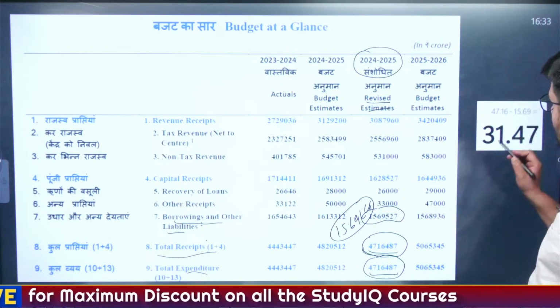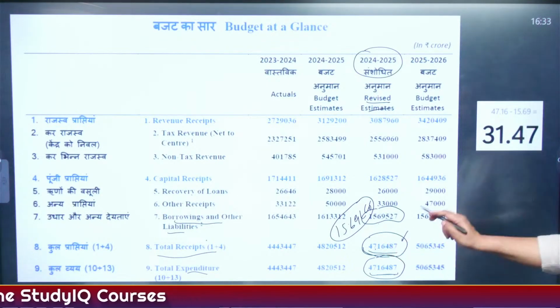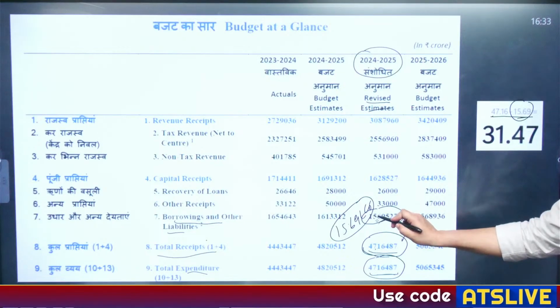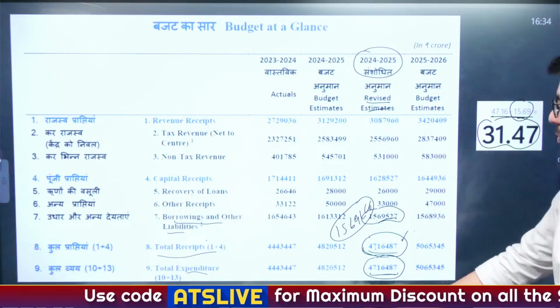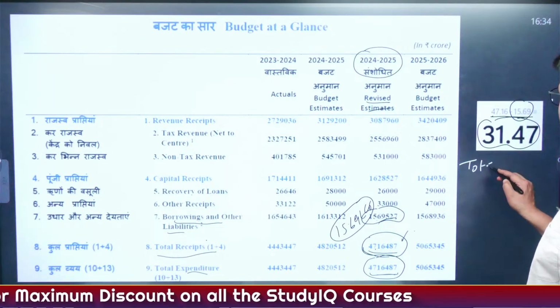Understand? So technically, when you subtract the 15.69 lakh crore of borrowings from the 47.16 lakh crore rupees, you get the actual total receipt of the government. So this is the total receipt of the government, right?